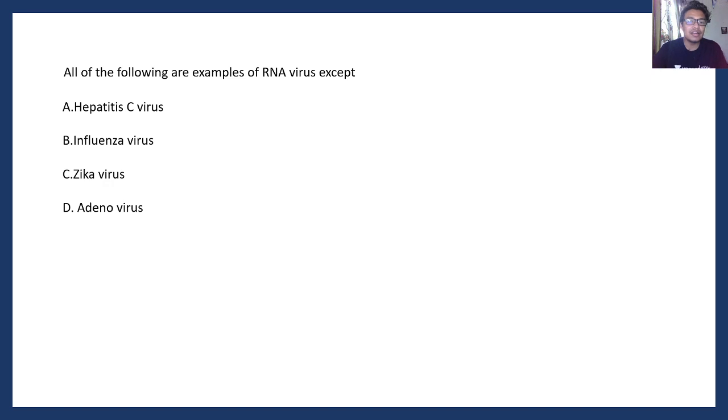Okay, second type of question. All the following are examples of RNA virus except hepatitis C virus, influenza, Zika, adeno. Now when it comes to microbiology, there is a trend of asking informative questions and you cannot help it. So these kinds of questions are one example of that. You have to know the answer in order to answer. If you don't know it, don't answer it. That's my advice.